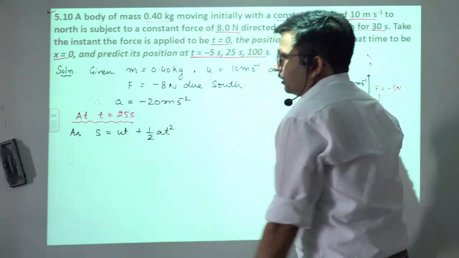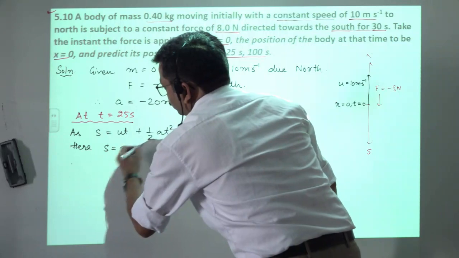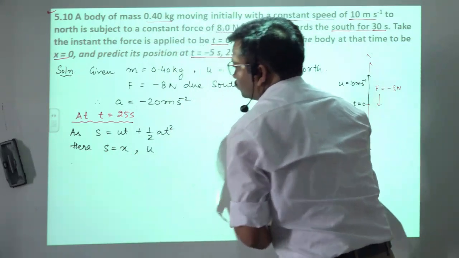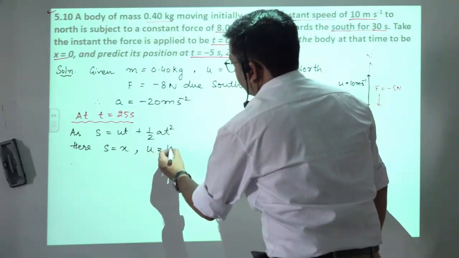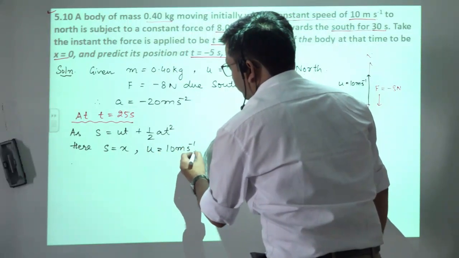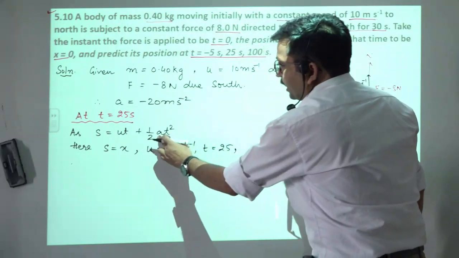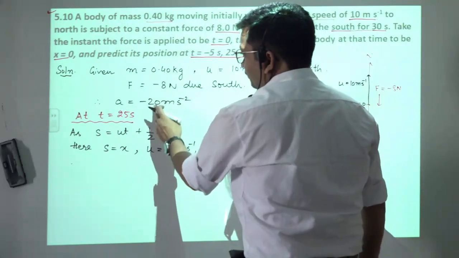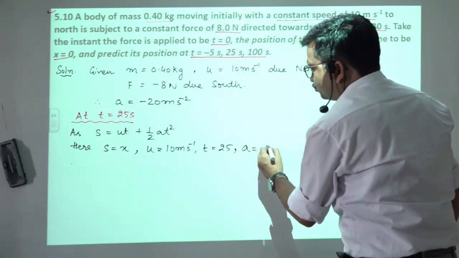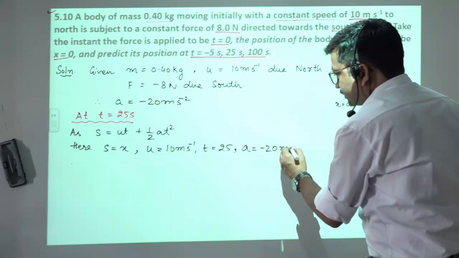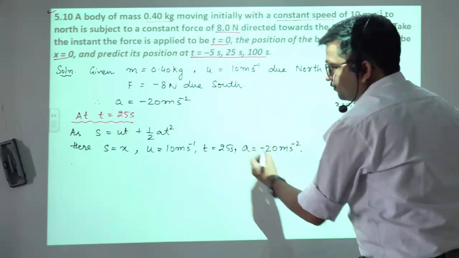So here s is x, u is the initial velocity, 10 meter per second due north, t is 25 second. Now the retardation up to 30 second will remain the same, so a is equal to minus 20 meter per second square, and t we have already mentioned, that is 25 second.